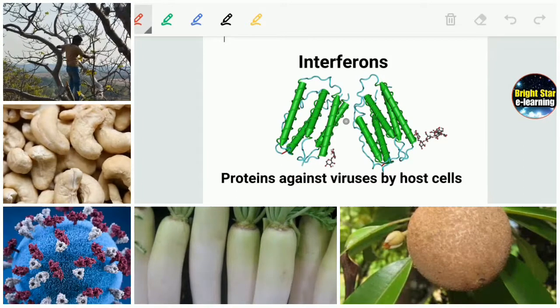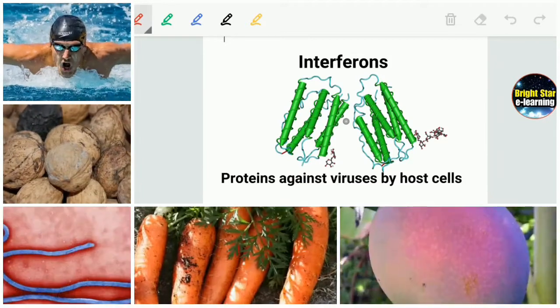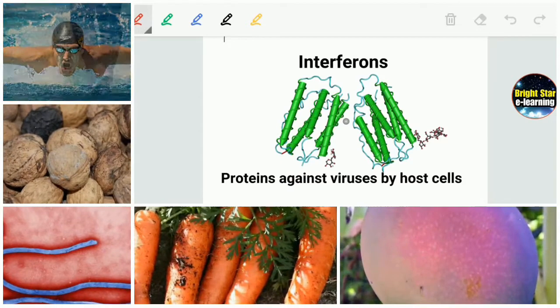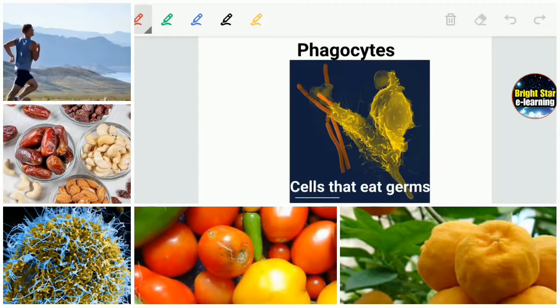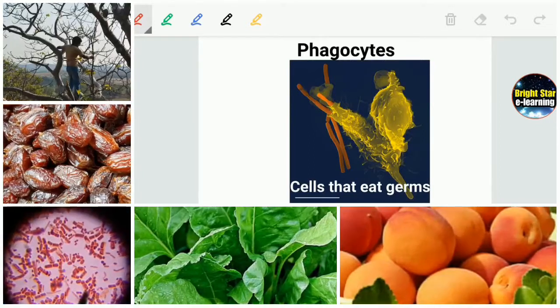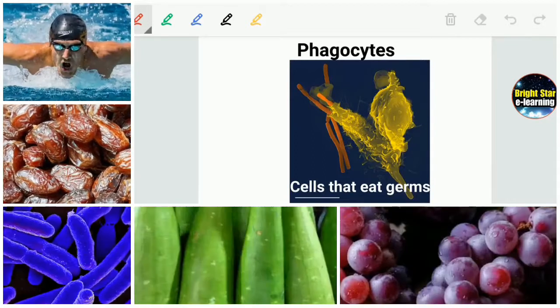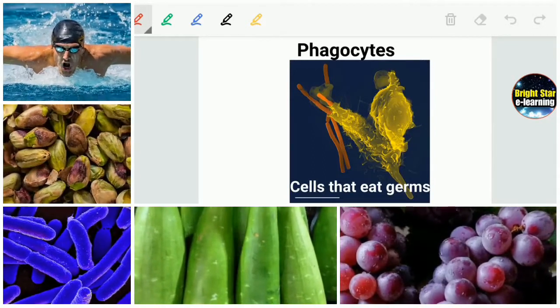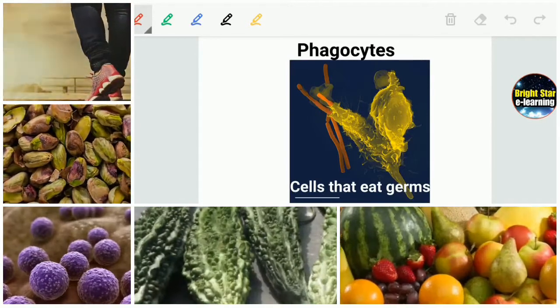Interferons are what? They are nothing but proteins, or a part of protein, that is peptides against viruses. Phagocytes, here phagocytes means cells. Phagus means eating, so cell eaters. Some cells behave like eaters. They eat bacteria and germs and give immunity to our body.